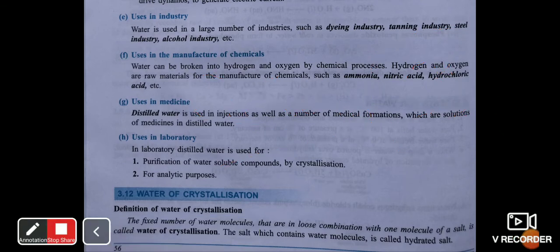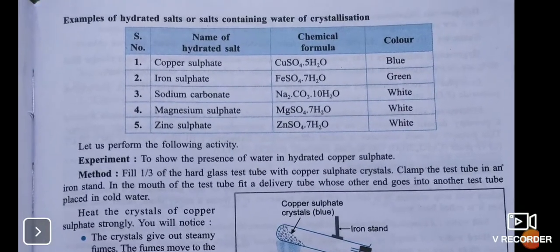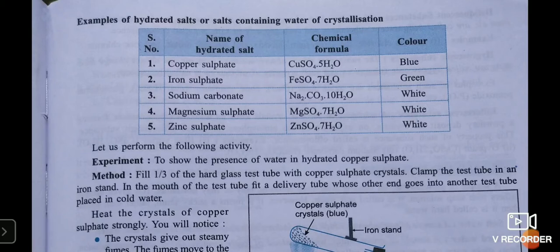Let's see some of the examples of water of crystallization. In your textbook, there are many examples given. Please remember the names of these salts. Copper sulfate, it is CuSO4.5H2O. It is called copper sulfate pentahydrate. Iron sulfate, FeSO4.7H2O. The appearance of the color is green. You have to remember the color because the color of the compound will be used by you in later topics also. It is known as ferrous sulfate or iron sulfate heptahydrate.